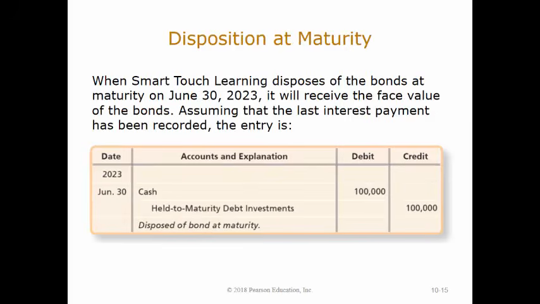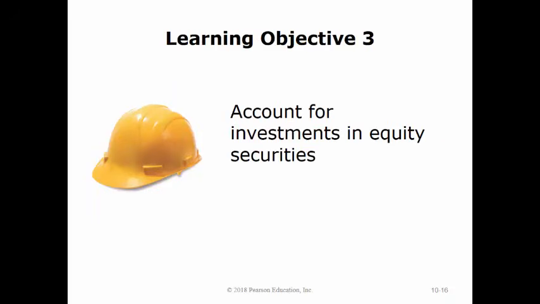When Smart Touch Learning disposes of the bonds at maturity June 30th, 2023, it will receive the face value of the bonds and record the journal entry. Assume that the final interest payment has already been received and recorded. The entry will require a debit to cash for $100,000 and a credit to held to maturity debt investments for $100,000. The third learning objective is to account for investments in equity securities.